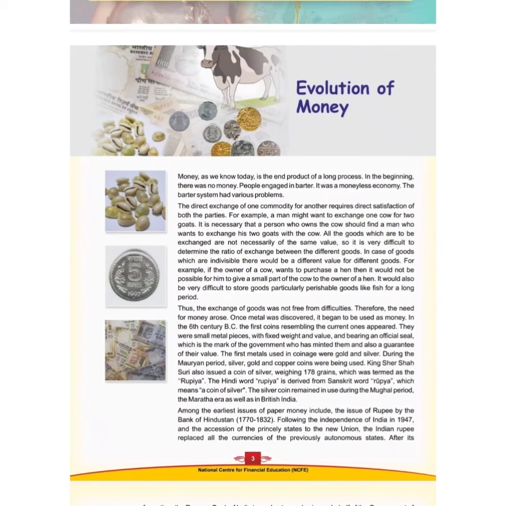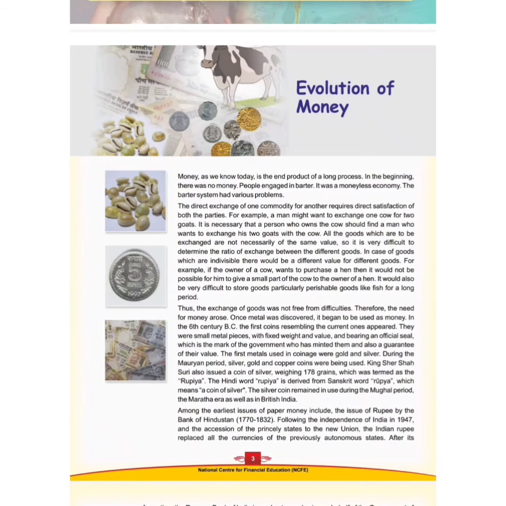So now they are telling us that the coins were small metal pieces. If we see a coin, it is a piece of metal, and the weight of the coin is fixed. Whether you take a 1 rupee coin, 5 rupee coin, or 10 rupee coin, you can see the weights of the coins are fixed. Furthermore, class, they have an official seal. Whenever we see a coin, we can see that there is an official mark.